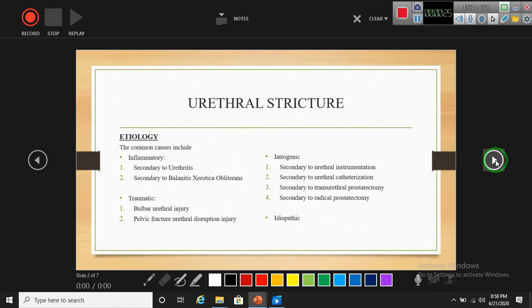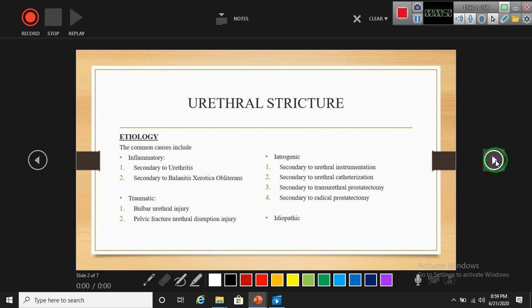Causes or etiology may be inflammatory, traumatic, iatrogenic, and idiopathic. Inflammatory includes secondary to urethritis or secondary to balanitis. Traumatic includes bulbar urethral injury and pelvic fracture urethral disruption injury.